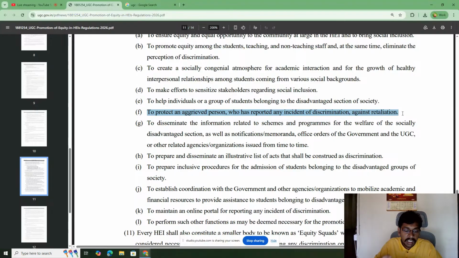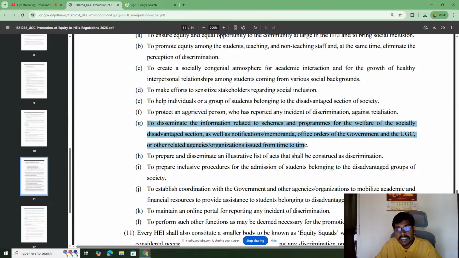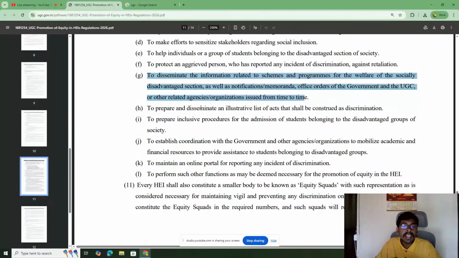If any student, staff, faculty, or any other stakeholder reports any sort of discrimination, it is the responsibility of the committee to take appropriate action, and all the information regarding the actions taken, complaints received, etc., should be notified from time to time, to prepare and disseminate an illustrative list of acts that shall be constituted.